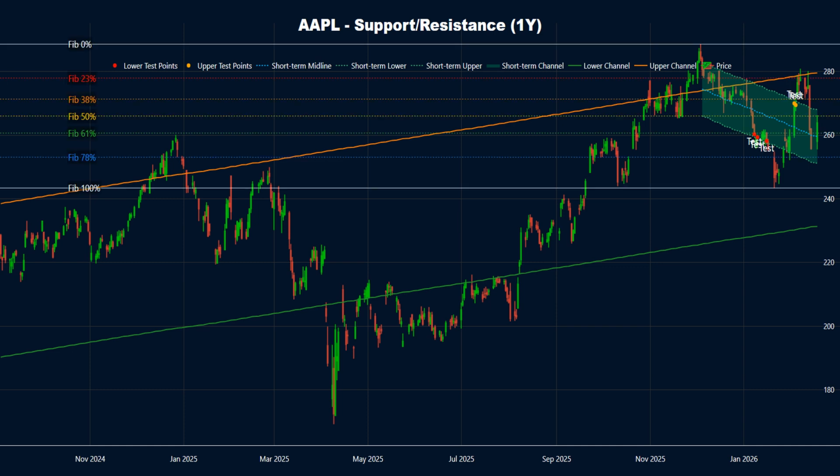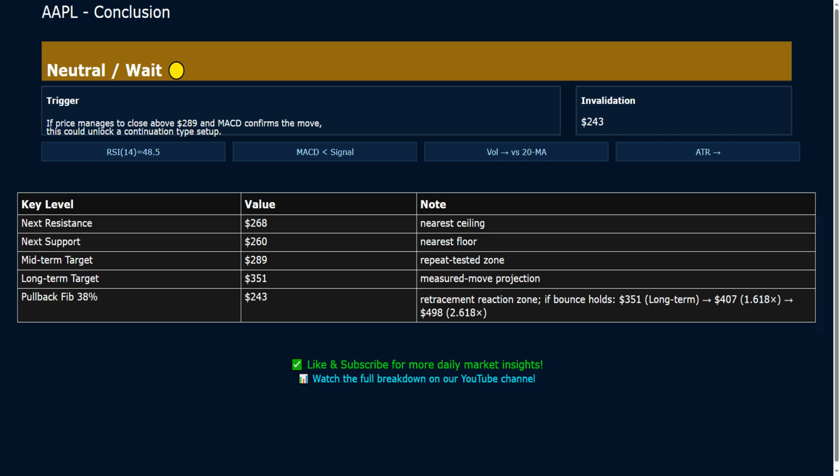Adding a Fibonacci roadmap on top of this structure, the price is trading below the 50%, at 266.02, Fibonacci retracement level, with the 38% retracement near 271.35 above, and the 61% level around 260.69 below. The upcoming Fibonacci extension targets are around 300.91, Fib 1.27, and then 316.55, Fib 1.62.